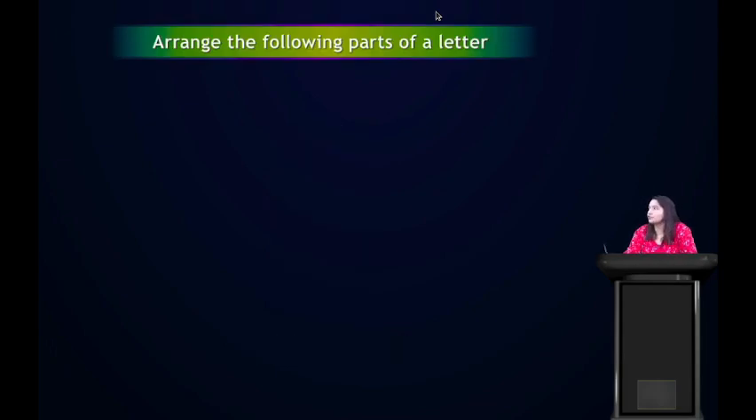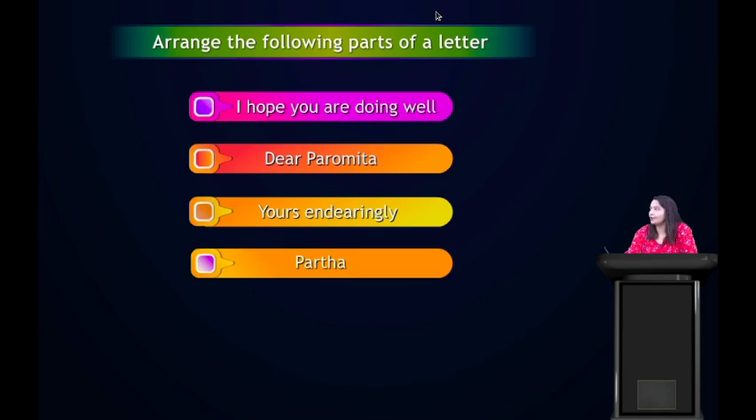Arrange the following parts of a letter. Now, exercise for you all: you have to arrange the following parts of a letter. The parts are: I hope you are doing well, Dear Paromita, Yours lovingly, Pratha. Just tell me how we arrange these parts correctly. I give you 10 seconds to answer this question. Alright.